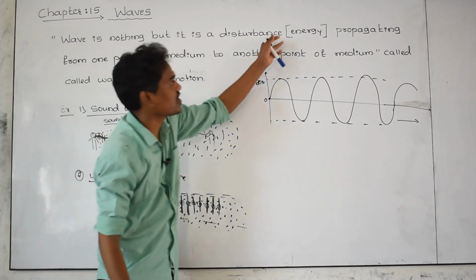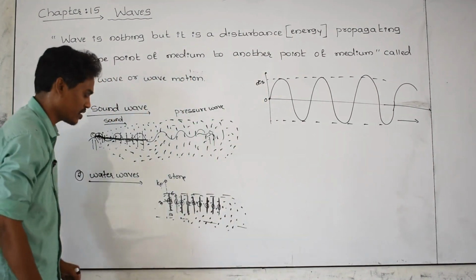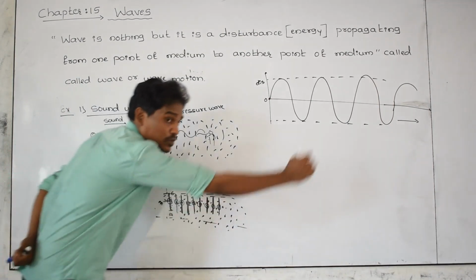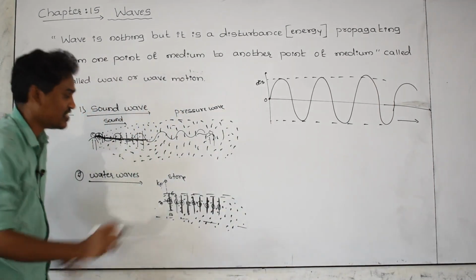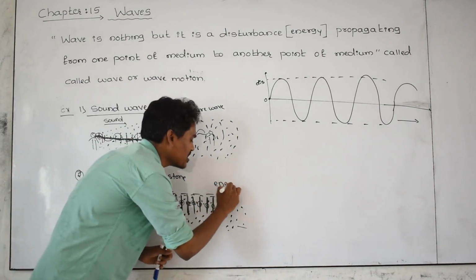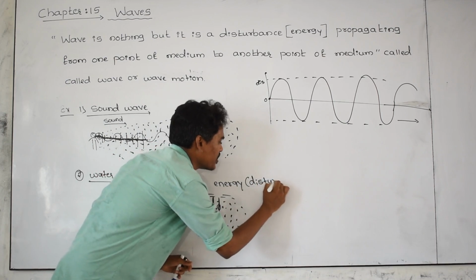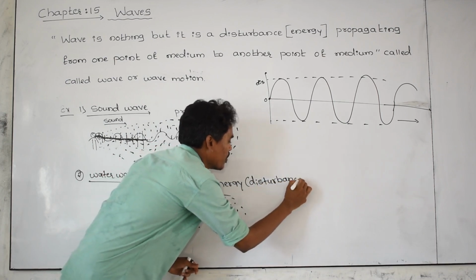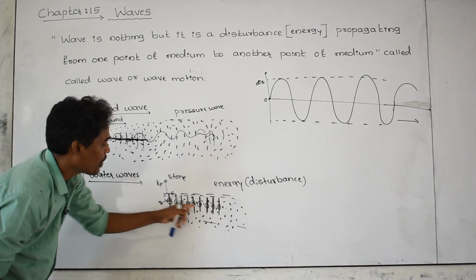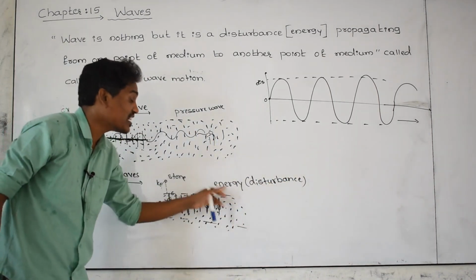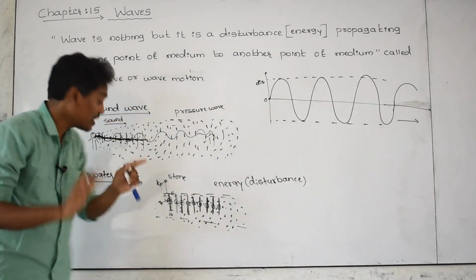The disturbance, in the sense, is energy. Then from particle to particle, what is carrying forward? Just energy is carrying forward. Energy in the sense of disturbance. From particle to particle, what is moving forward? Disturbance or energy is moving forward, but not the particle.